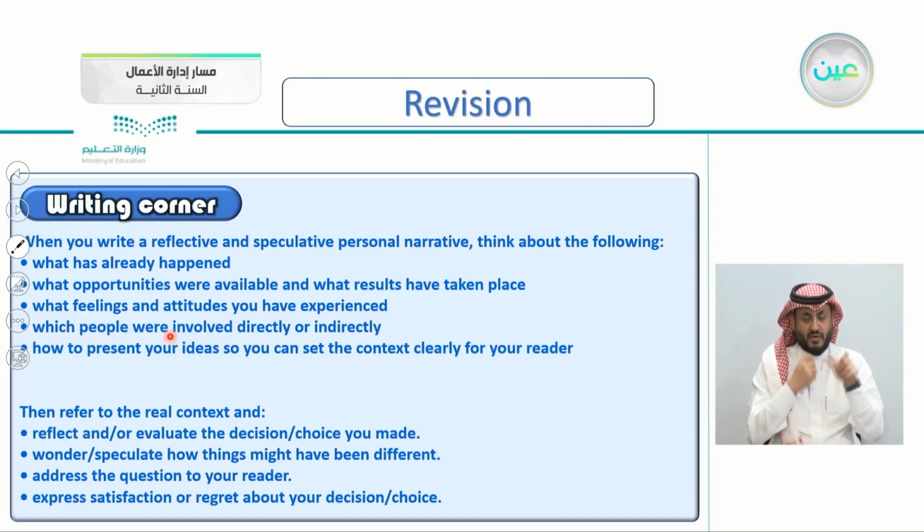Which people were involved directly or indirectly? The people, maybe your family, your friends, your neighbors, involved directly or even indirectly. How to present your ideas so you can set the context clearly for your reader. So make your writing clear so that they can read it easily. Then refer to the real context and reflect and/or evaluate the decision or the choice you made. So reflect and evaluate the decision or the choice you made.